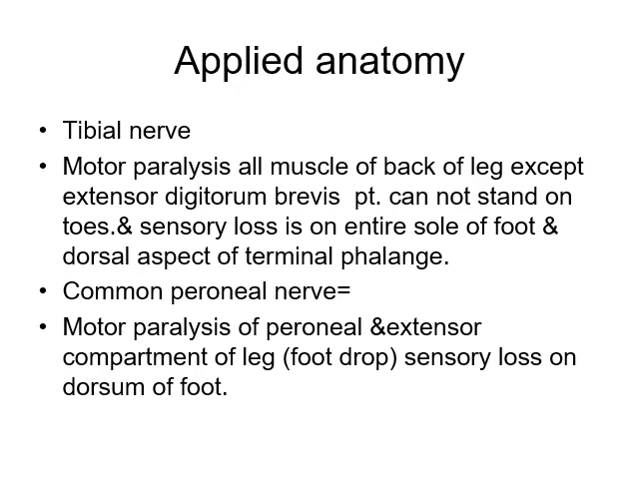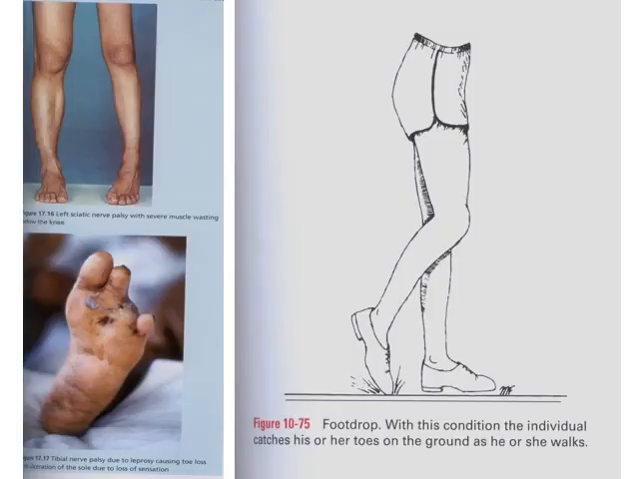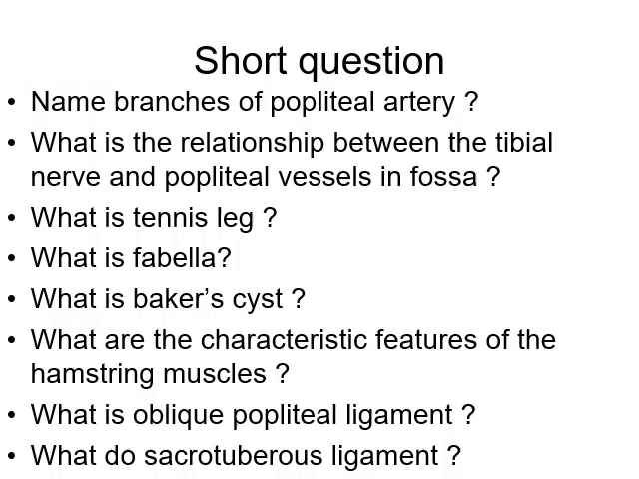So now you can learn: in tibial nerve paralysis, there is motor paralysis of all the muscles of the leg except extensor digitorum brevis. The patient cannot stand on the toes. Sensory loss is on the entire sole of the foot and the dorsal aspect of the terminal phalanx. In common peroneal nerve damage, motor paralysis of the peroneal and extensor compartment of the leg leads to foot drop and sensory loss on the dorsum of the foot. You see this diagram: here there is ulceration of the sole, here is the foot drop, where there is damage to the common peroneal nerve.